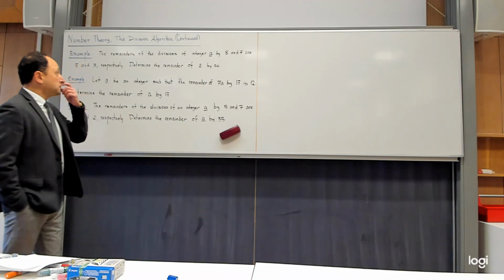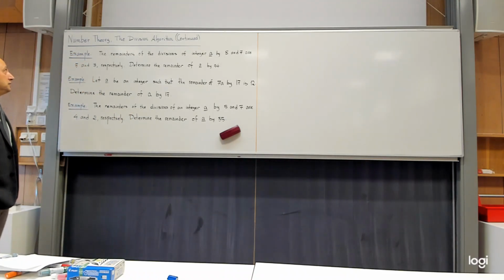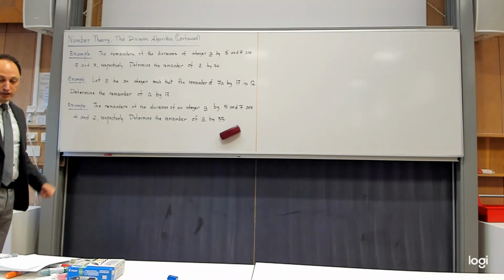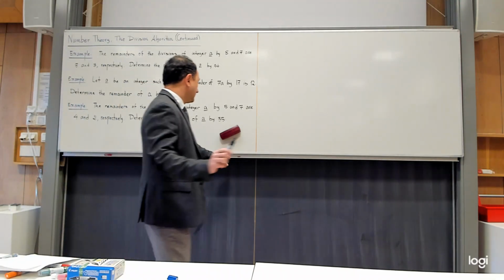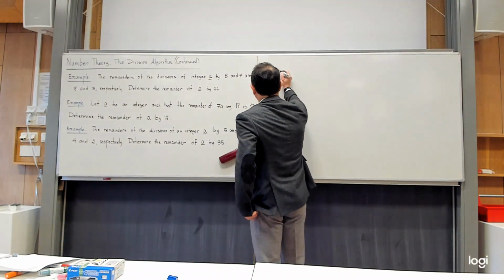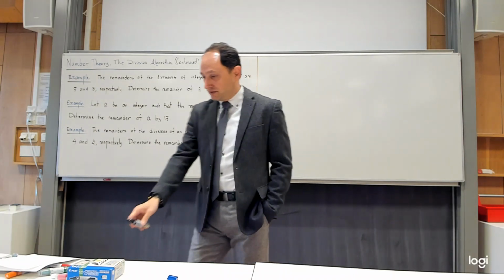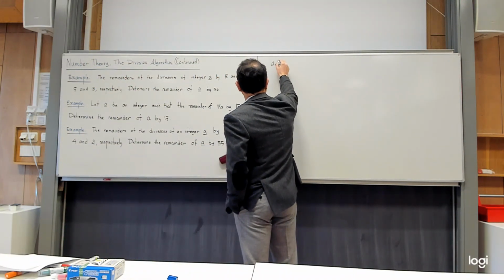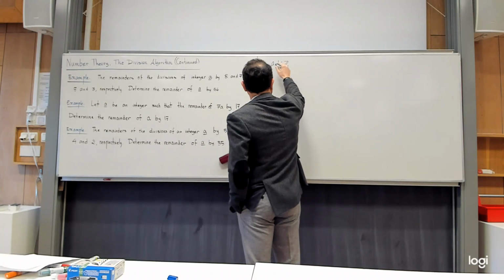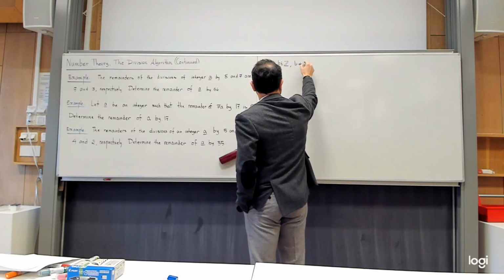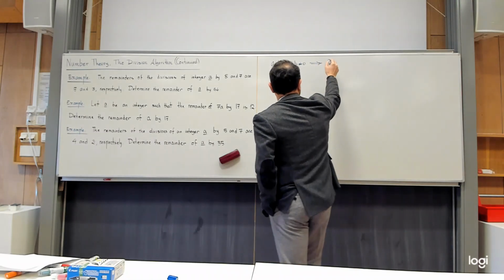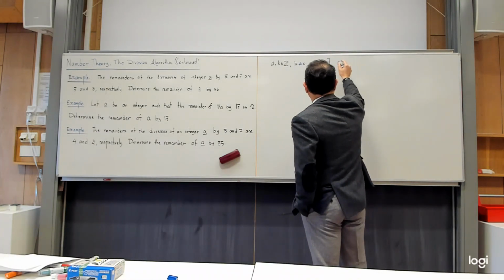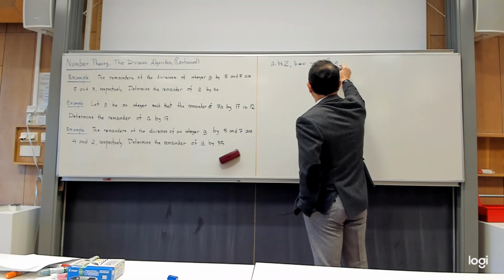Okay, good morning. So if you remember, we started talking about the division algorithm. So hopefully you remember the content. What was the content? The content was that if we have A and B integers, and if B is not equal to 0, then there exists a Q and R in Z.